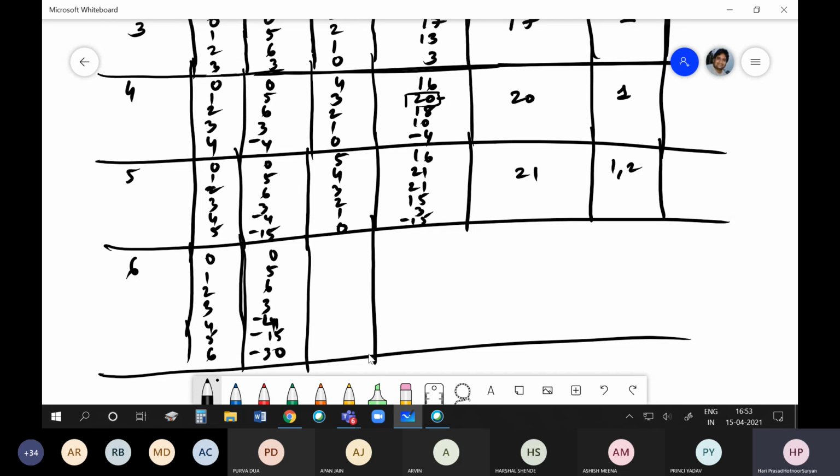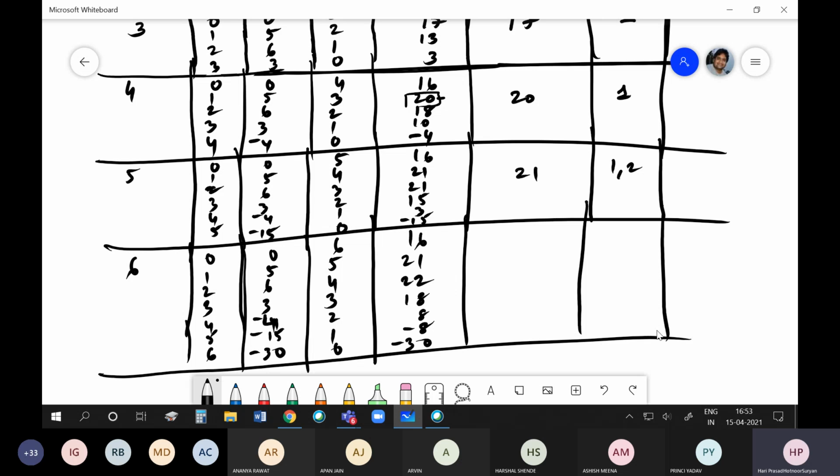Okay, so you get 6, 5, 4, 3, 2, 1, 0. You get 16, 21, 22, 18, 8, minus 8, minus 30. Okay, so 22. Okay, and 2. Okay, this completes the second stage.